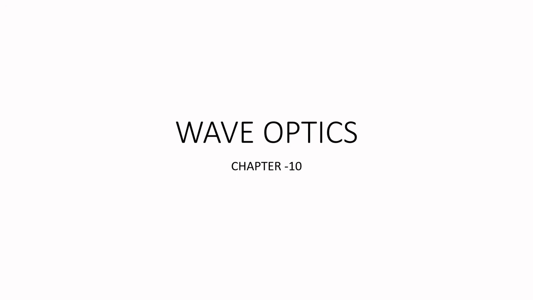So ray optics is also known as geometrical optics, in which light is considered to be moving in a straight line, and it will change its direction when it falls on objects or when it changes the medium.